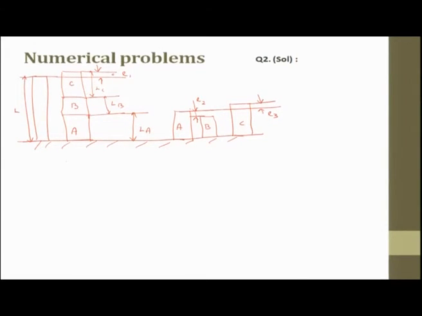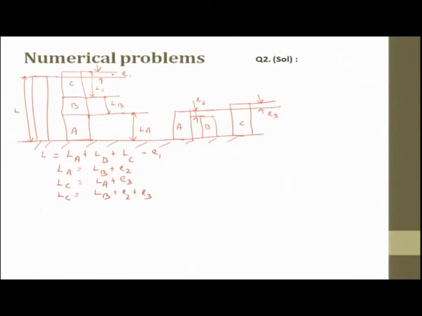So, now let us solve the problem. First, we take the lengths LA, LB, LC given for the ABC blocks, and L equal to LA plus LB plus LC minus E1. And then I said LA equal to LB plus E2, then LC equal to LA plus E3, and then LC equal to LB plus E2 plus E3. Okay.